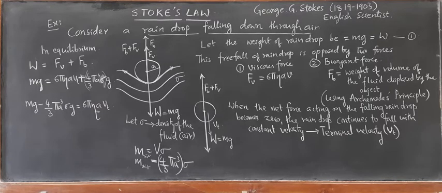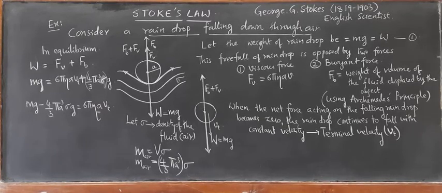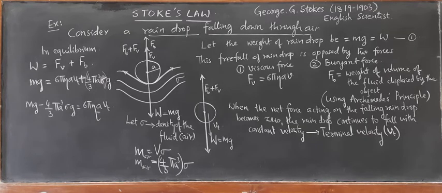So terminal velocity is defined as the constant final velocity attained by a body when the net force acting on the body is zero. You can note down what terminal velocity is. It is denoted by Vt. Now we shall calculate the terminal velocity of the falling raindrop.